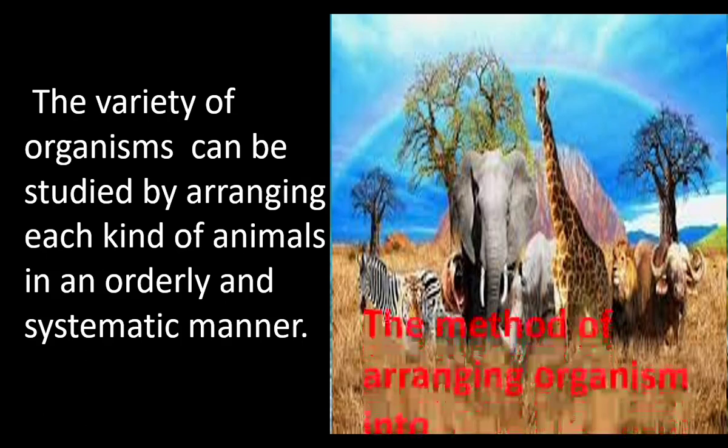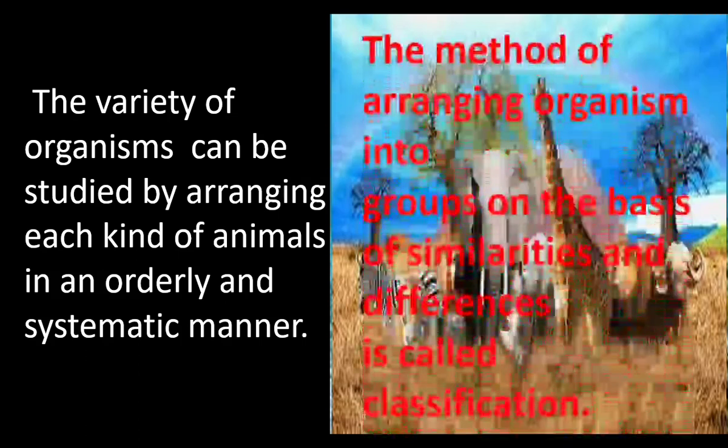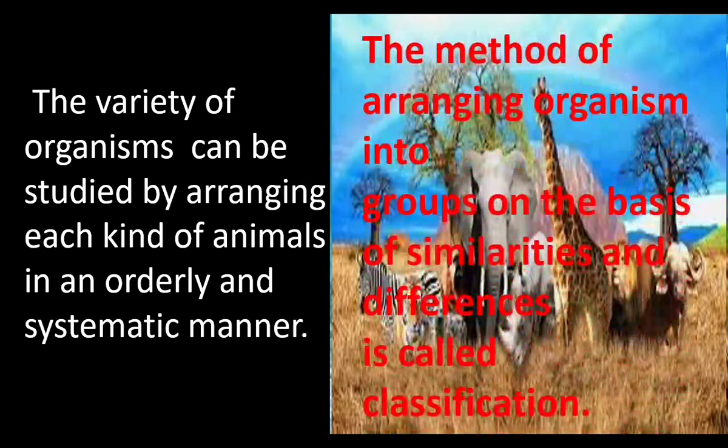The method of arranging organisms into groups on the basis of similarities and differences is called classification. Grouping of organisms is called classification. How are the organisms grouped? Organisms are grouped on the basis of similarities and differences. That means similar organisms are grouped together. Organisms with dissimilar characters are kept in separate groups.